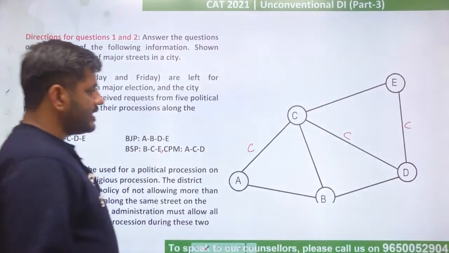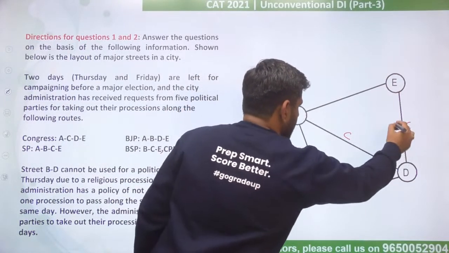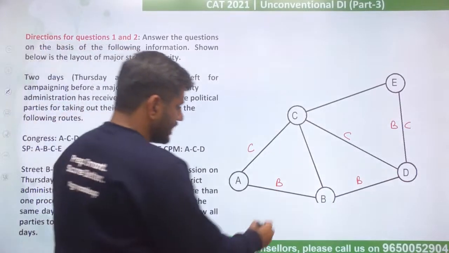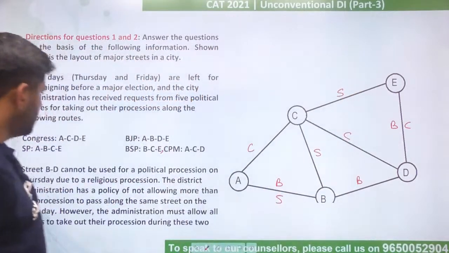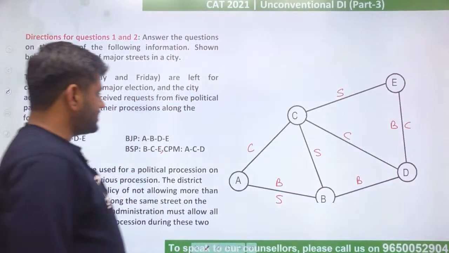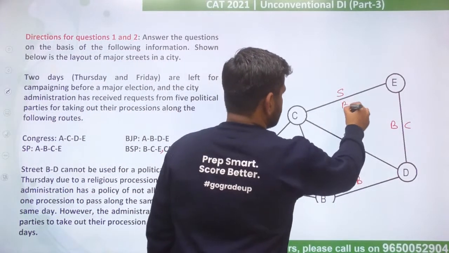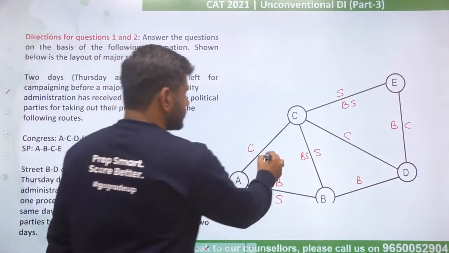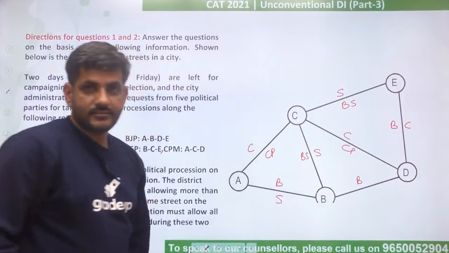BJP, A, B, D, E. So BJP needs A, B, D, E. This is needed by BJP. Next, SP. SP needs A, B, C, E. So SP needs this and then this and then this. This is SP. Next we have BSP. BSP is BCE. So BSP के लिए मैं BS लिख दे रहा हूँ. So BCE is this. This is needed by BSP. And CPM needs ACD. So this is what CPM needs.